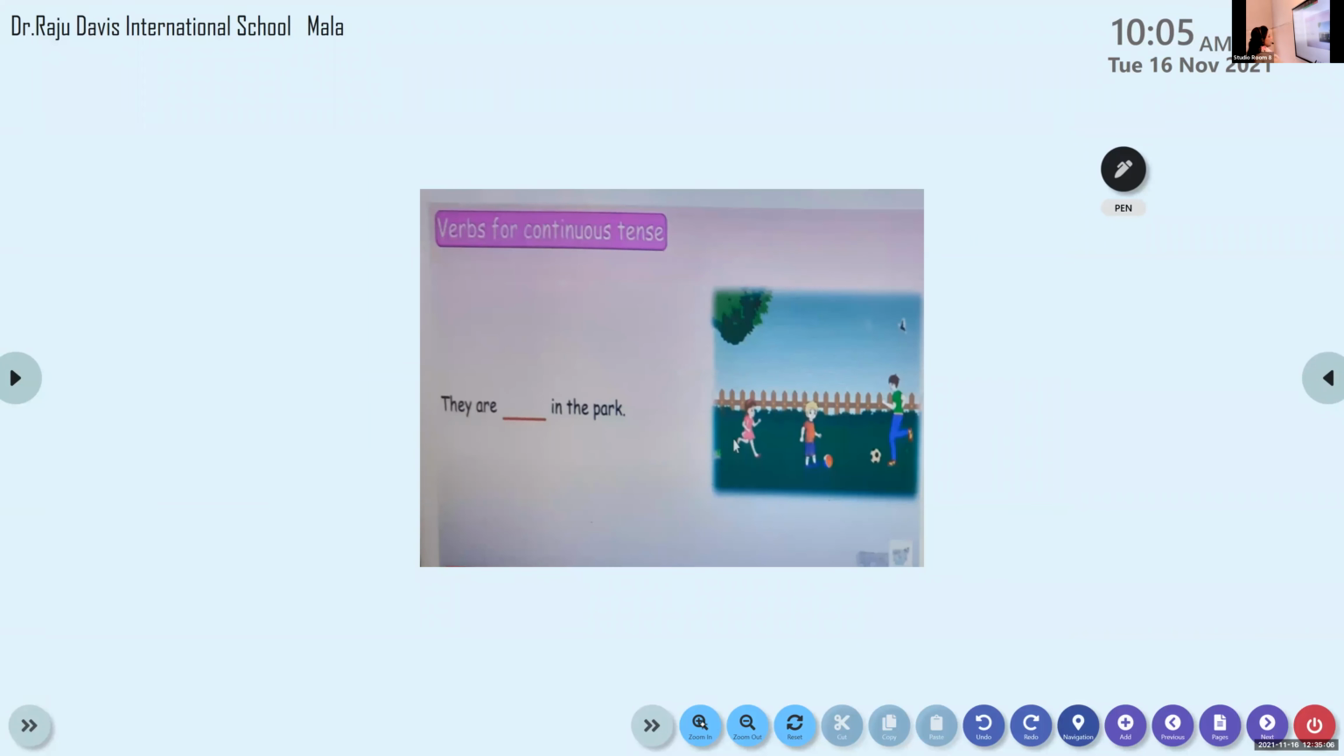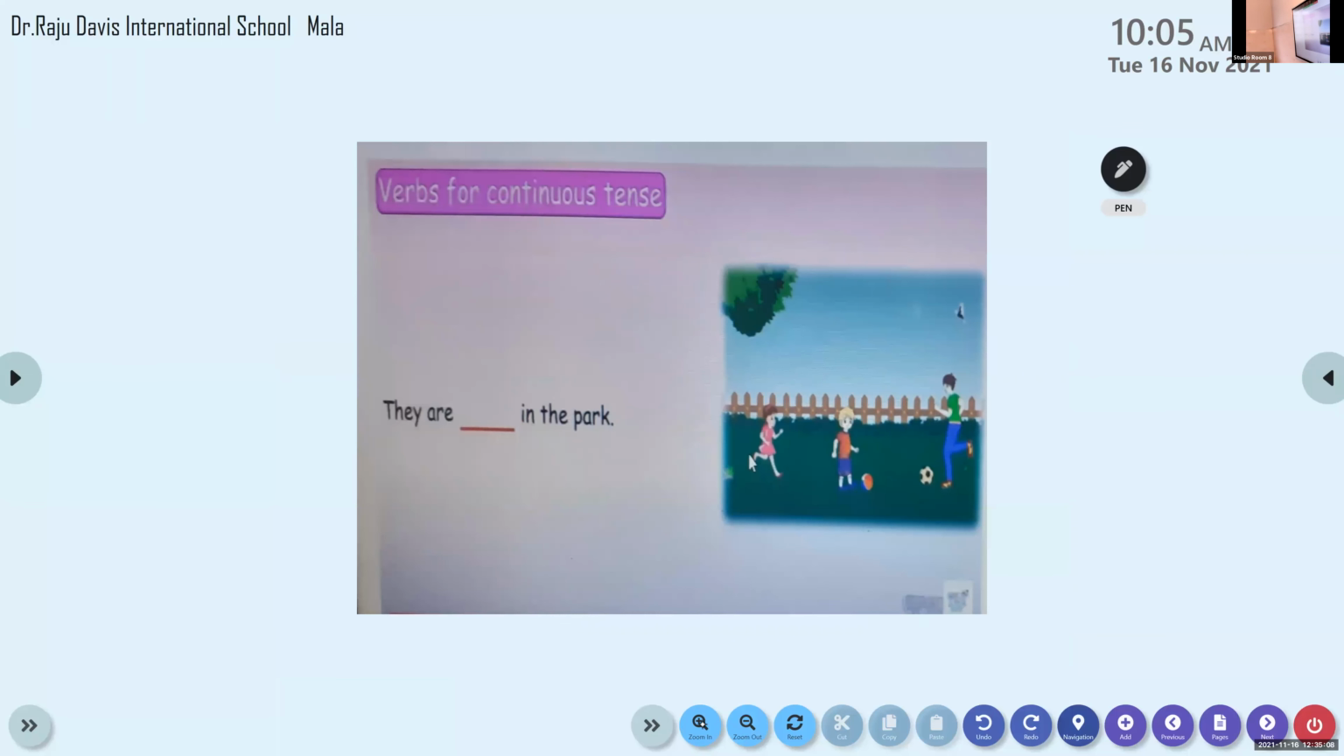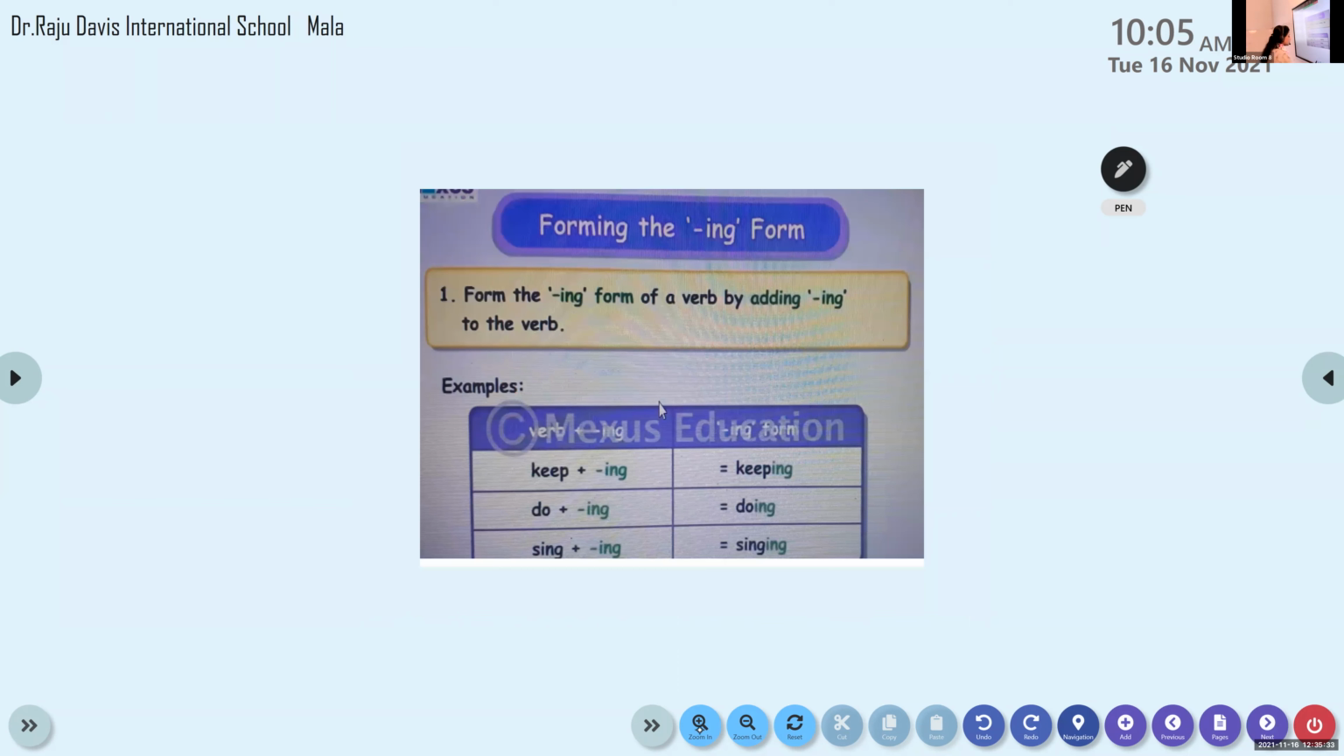Now what are the children doing there? They are playing in the park. So you have to write playing there. You can see the action is going on, so we have to add ing to the verb. Okay, clear to all of you? Now have all of you understood?